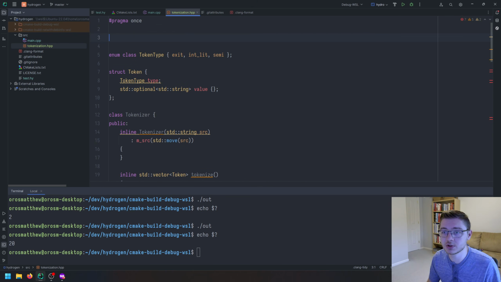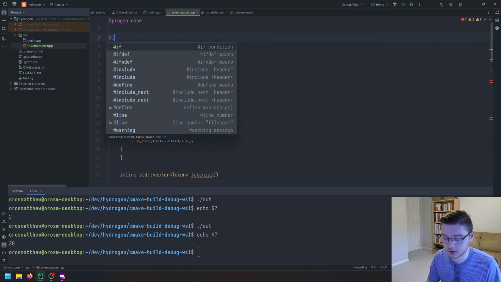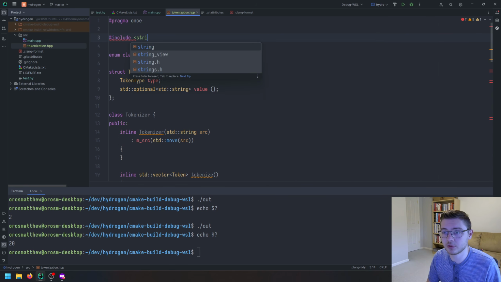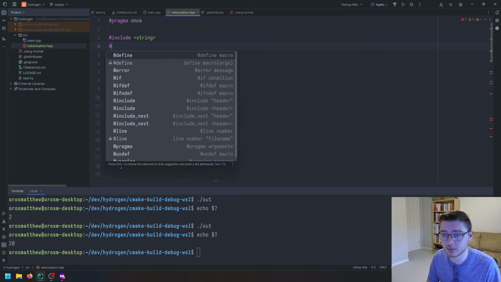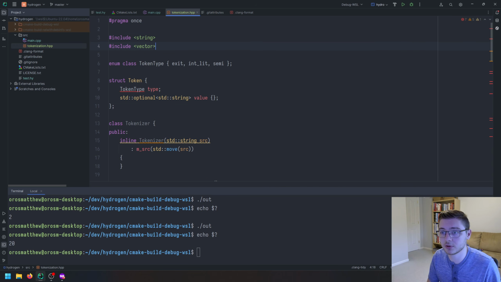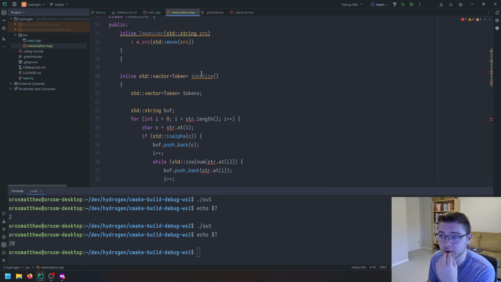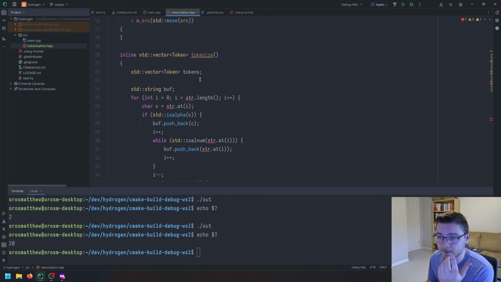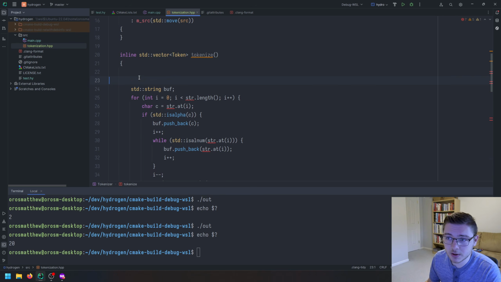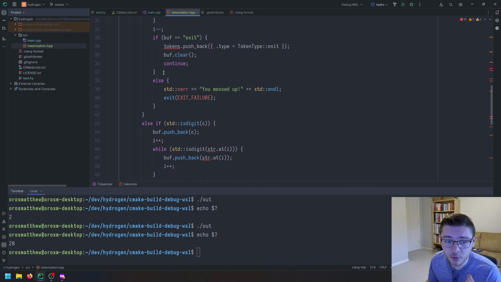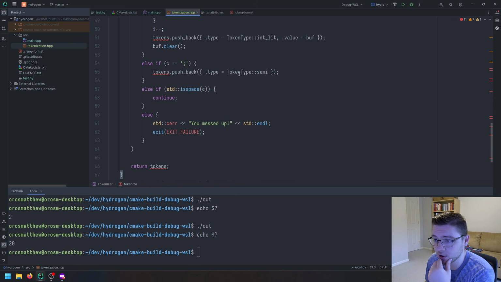I believe I need to include some things in here. I think I need to include string, include vector, and something else. Okay, so the two methods that I want to implement are peek and consume. So peek as in peeking ahead, and then consume meaning consuming a character.